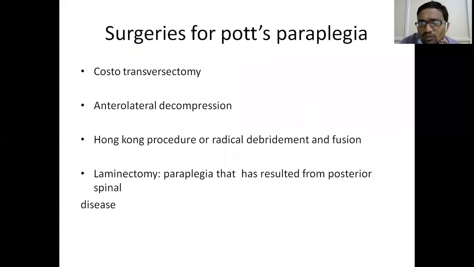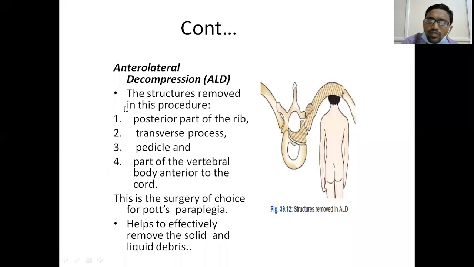What about surgery? If you want to go for surgery, what surgeries are usually done in the spine? These are the different surgeries described: costotransversectomy, anterolateral decompression, or laminectomy. But mostly we will do anterolateral decompression or radical debridement and fusion. If the posterior spine is involved, laminectomy would be sufficient. If the anterior spine is involved, which is most of the time, anterolateral decompression is done.